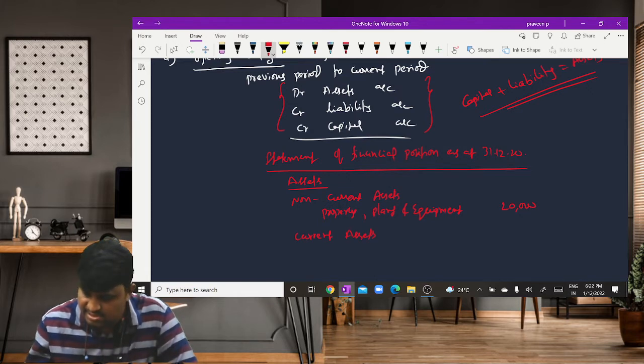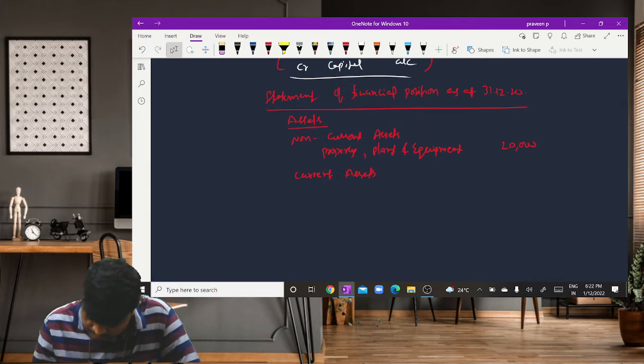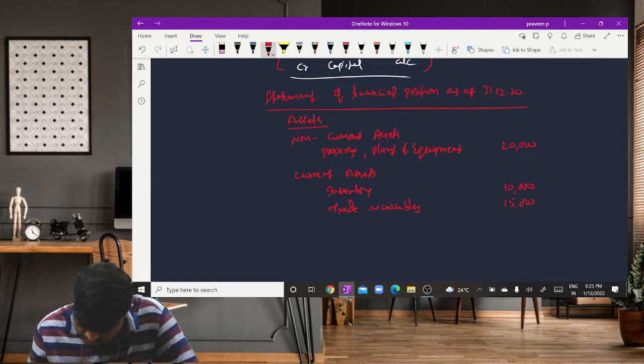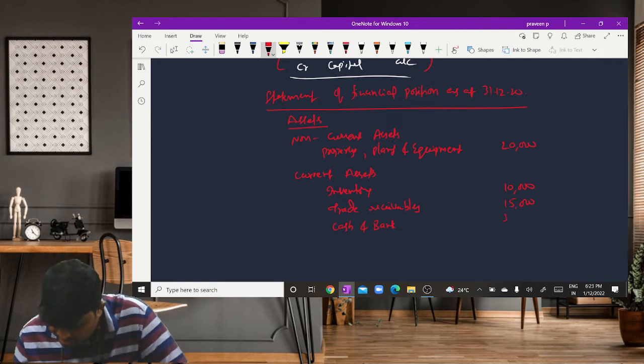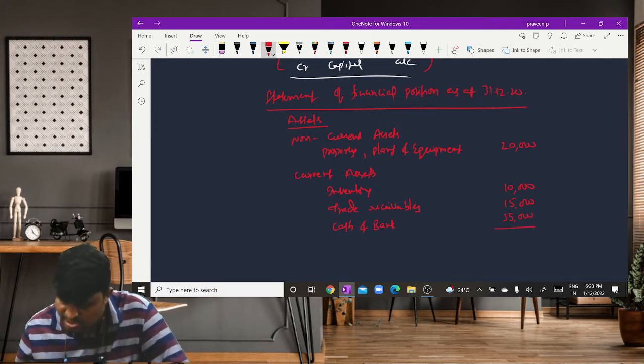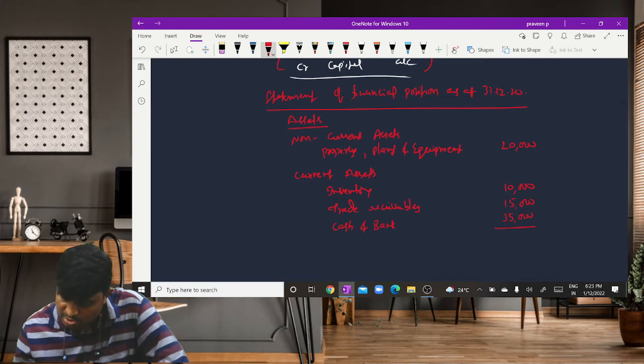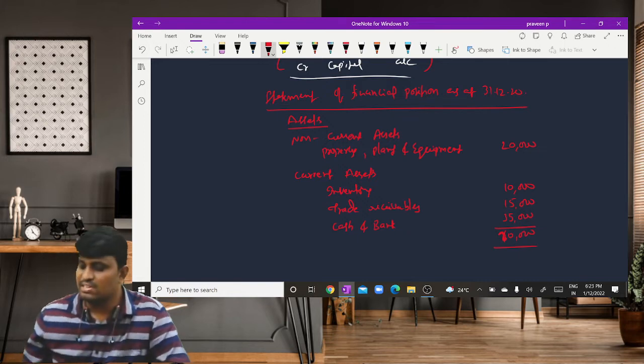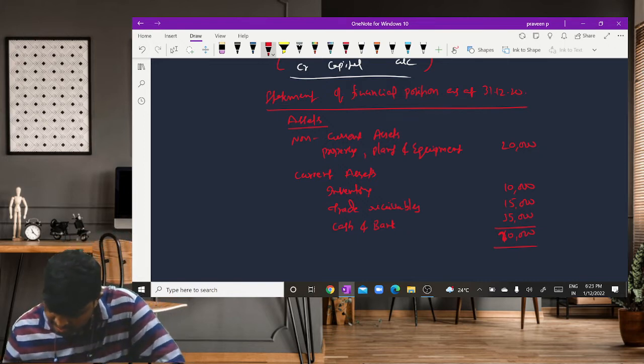In current assets, we have inventory 10,000, trade receivables 15,000, cash and bank 35,000. Nothing but total assets is how much? 30, 40, 70,000. Sorry, 80,000.